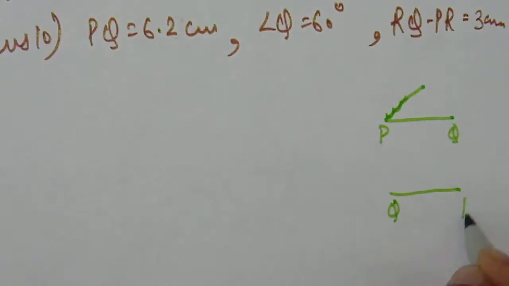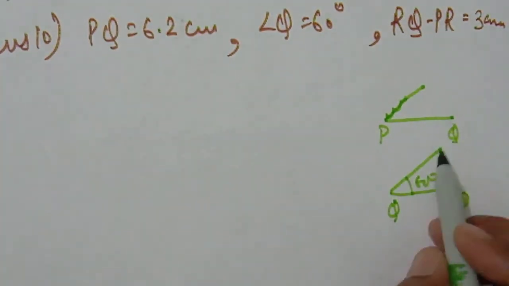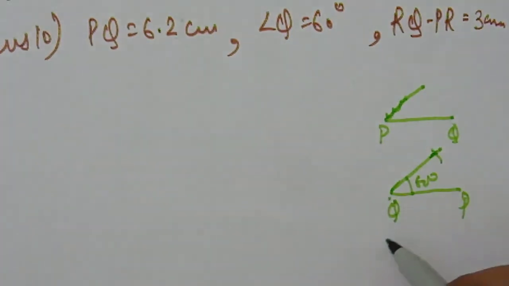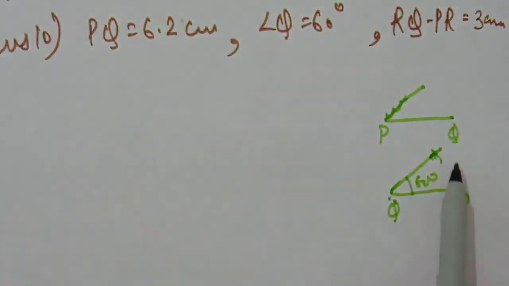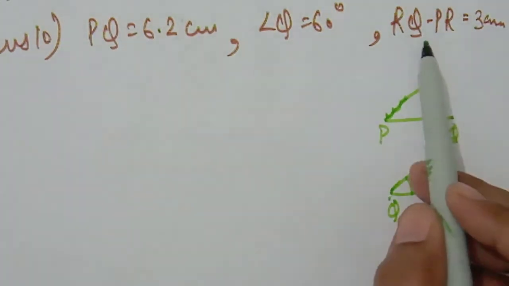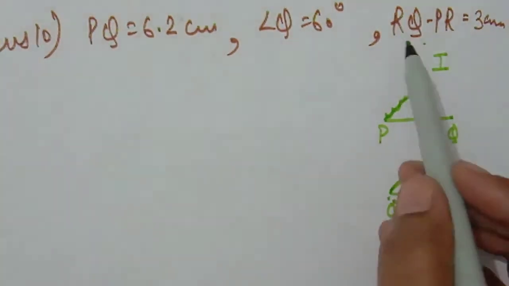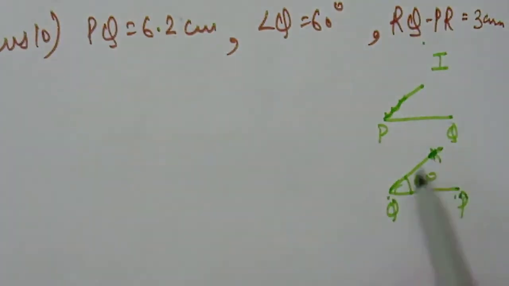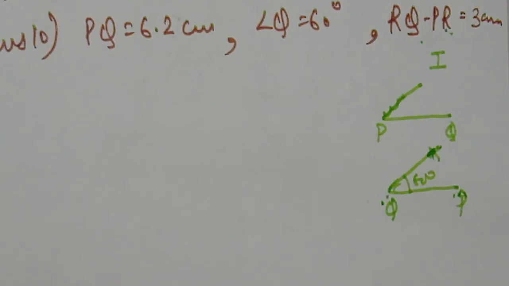If you are not able to draw like this, first of all we have to take QP and angle Q here 60 degree, then QR will be made before PR. So this is the first type of subtraction, because RQ is the longer side and the longer side is made first before the smaller ones. So how will we draw this question?